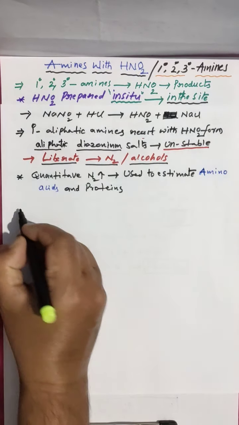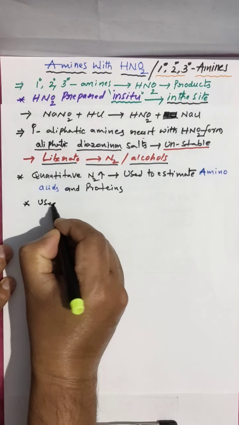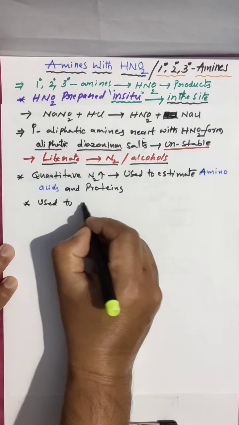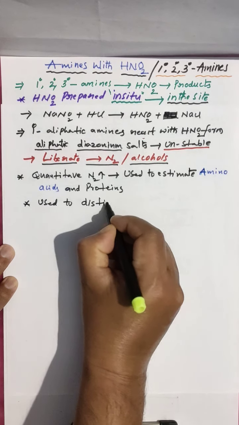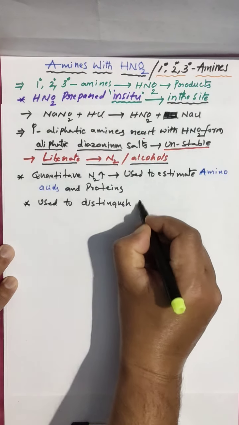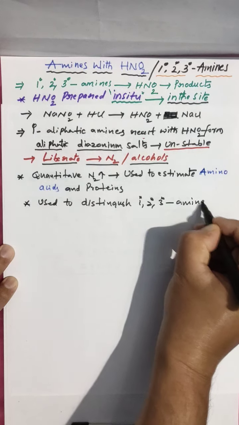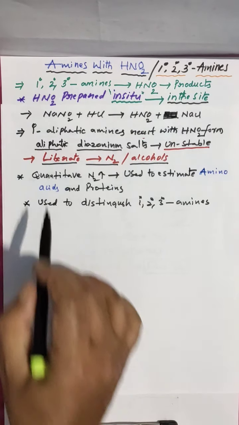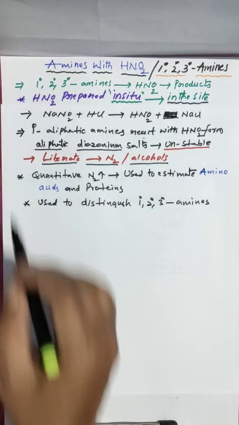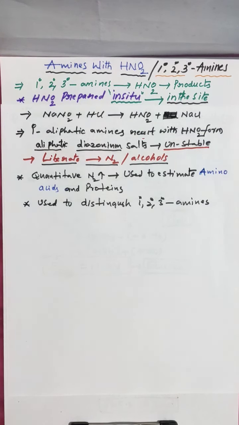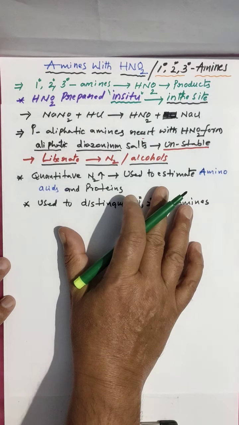And this reaction is used to distinguish 1 degree, 2 degree, 3 degree amines. Aliphatic amines treated with HNO2 help distinguish primary, secondary and tertiary amines. This is one test for amines. You have to remember this.